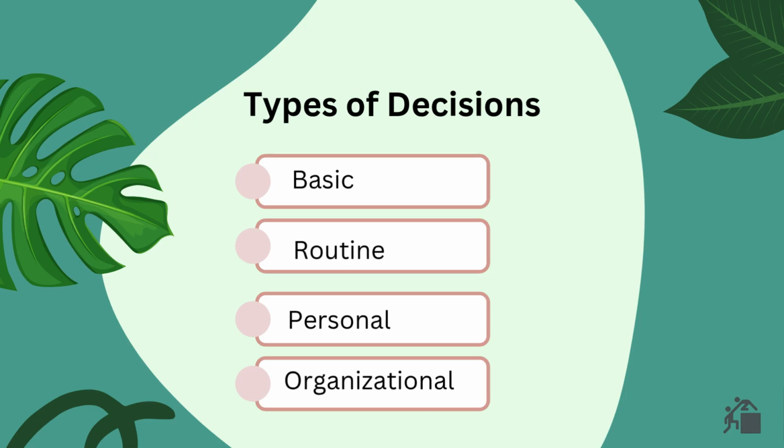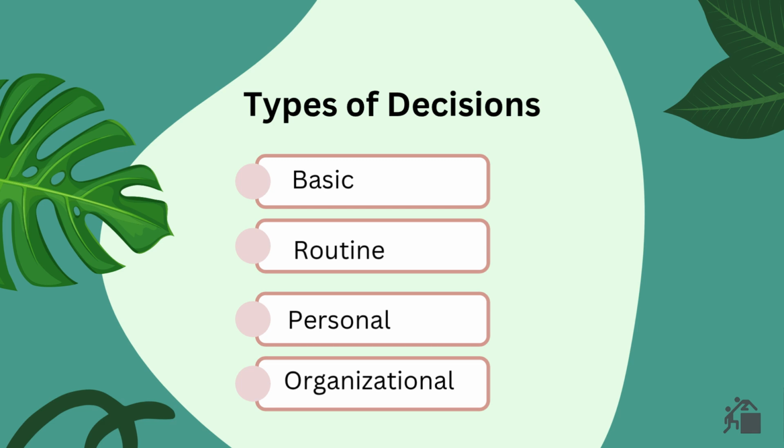Personal decisions. These are individual decisions and do not directly affect the organization. For example, an employee deciding what time to wake up, what to wear to work, or how to manage their personal time. These choices are personal and independent.